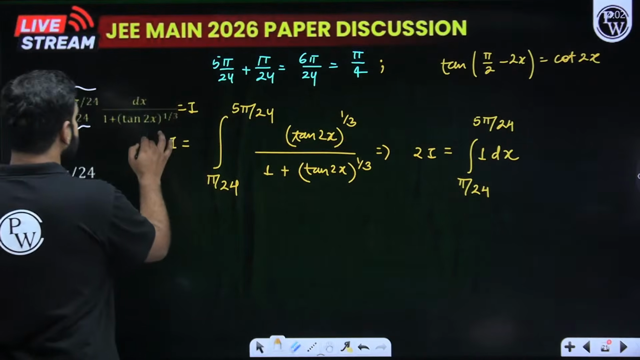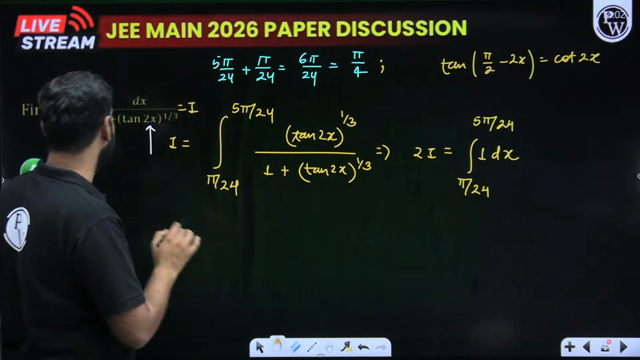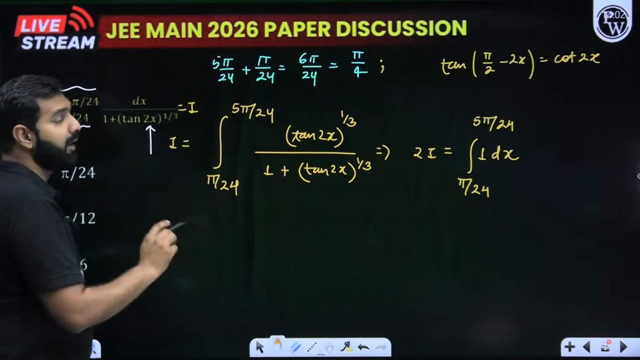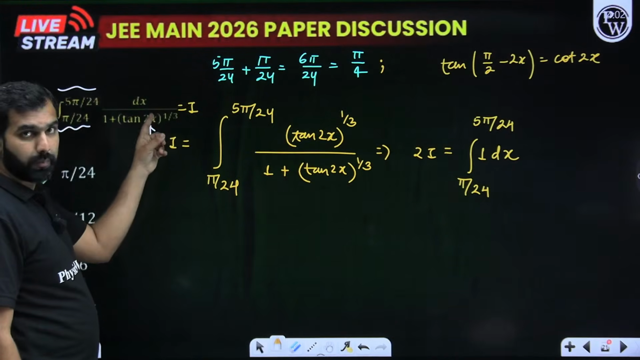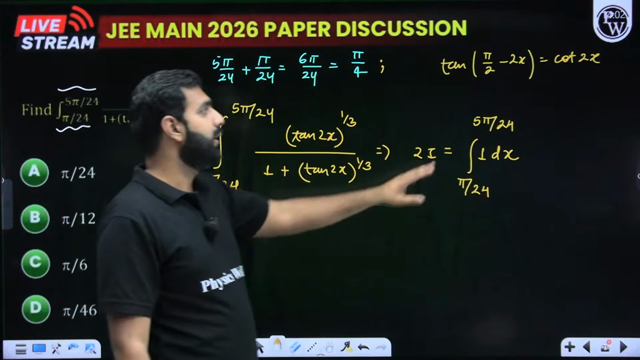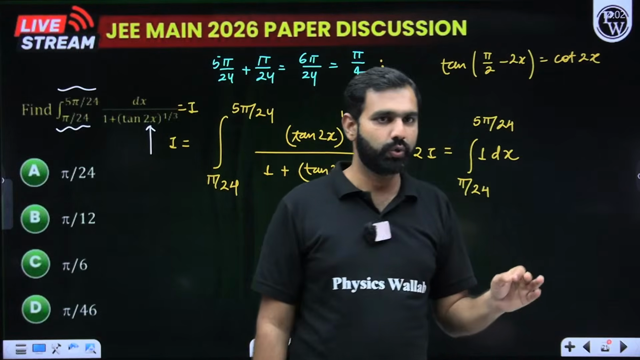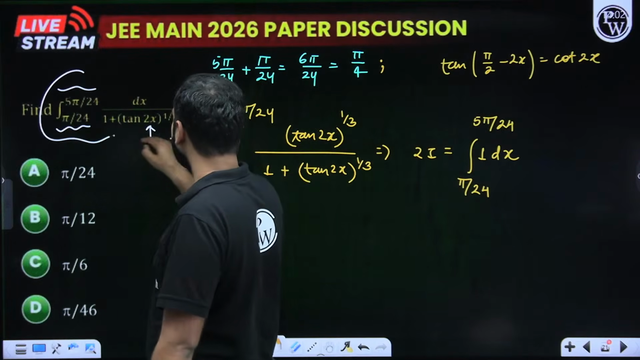So when I replace pi by 4 here, I hope you are understanding what I mean. When I'm replacing x by pi by 4 minus x, it becomes 2x. So it is 2 pi by 4, which is pi by 2 minus 2x. So tan of pi by 2 minus 2x is cot 2x. We all know that. So with that, if I take this whole expression as I,